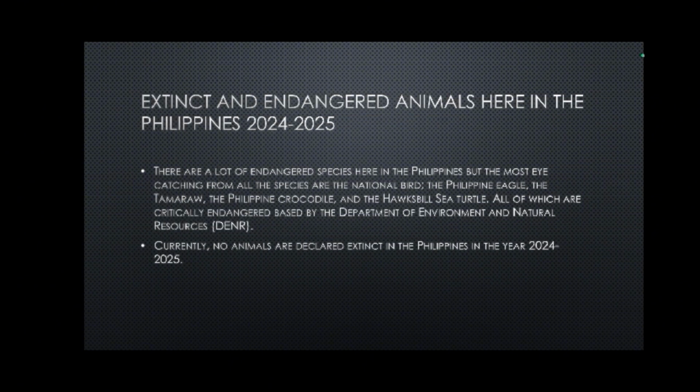So, extinct and endangered animals here in the Philippines, updated 2025. There are a lot of endangered species here in the Philippines, but the most eye-catching are the national bird, the Philippine eagle, the tamaraw, the Philippine crocodile, and the hawksbill sea turtle, all of which are critically endangered based on the Department of Environment and Natural Resources. Currently, there are no animals that are declared extinct in the Philippines in 2024 and 2025.